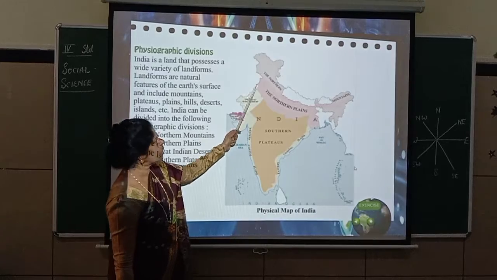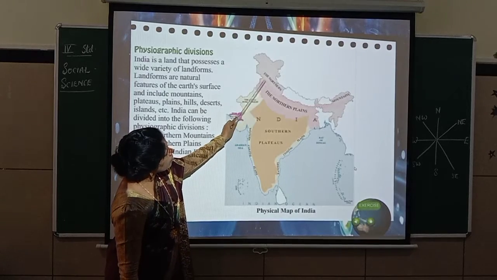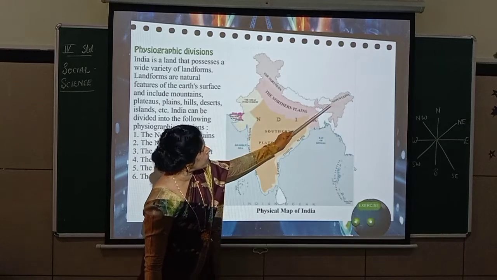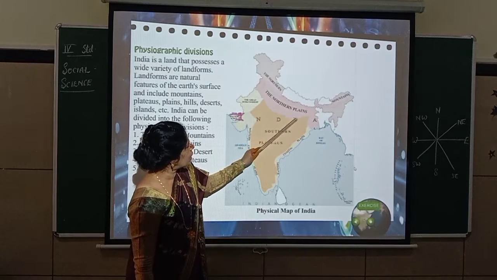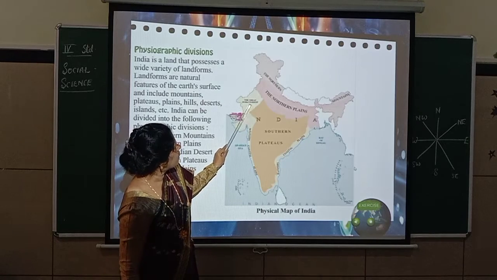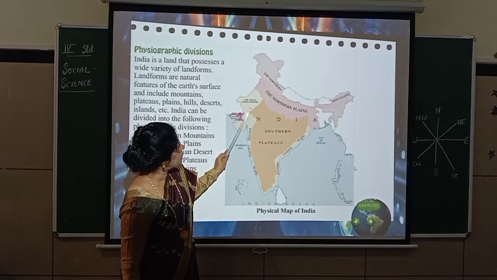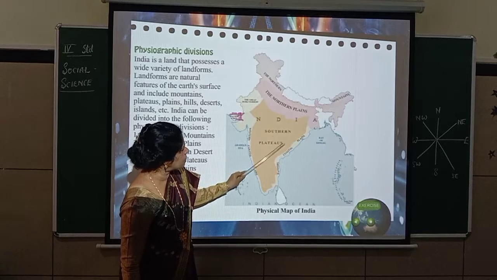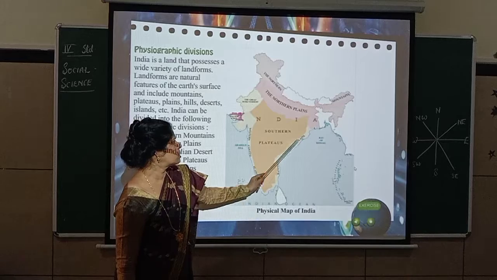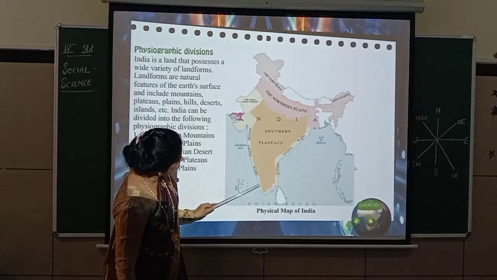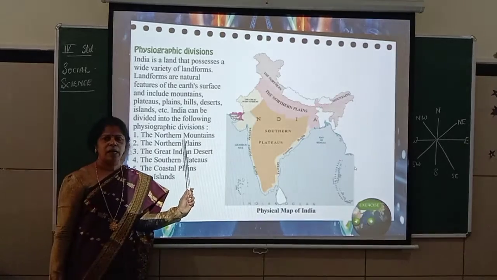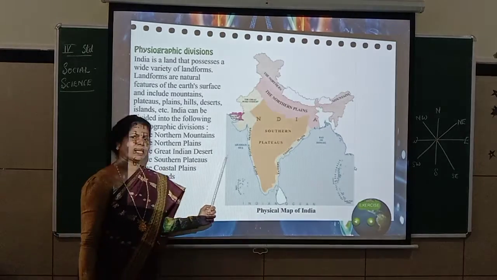You can see all that here. See, what is this? The northern mountain. This part is called the northern mountain. You see the northern plains, then the great Indian desert, then the southern plateaus. See, this is the southern plateaus. Like this, these are the eastern coastal plains and western coastal plains. So these are all the different landforms we see in India. So we'll stop here, children. We'll continue in the next.